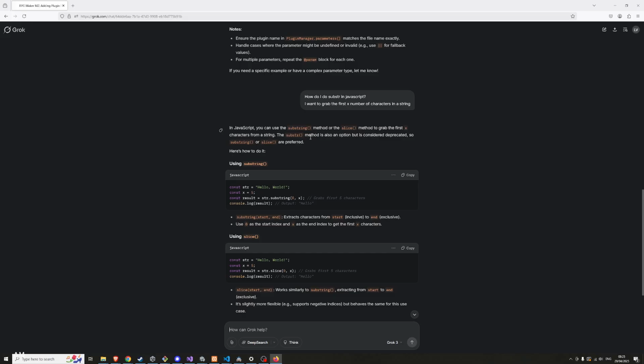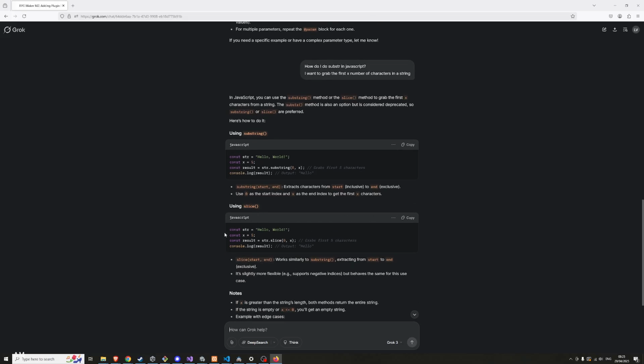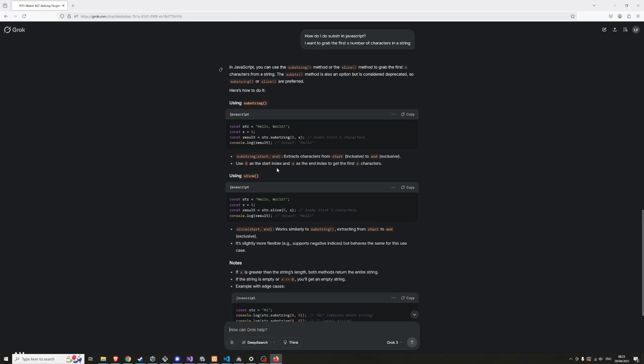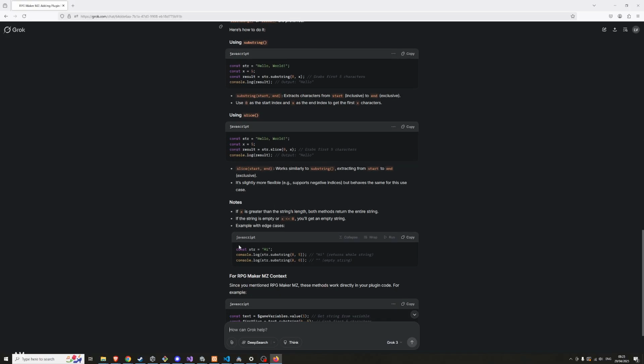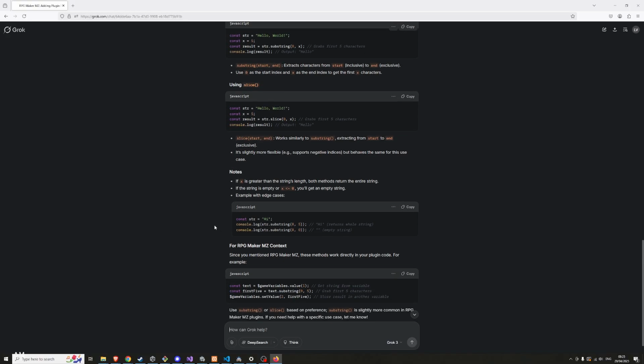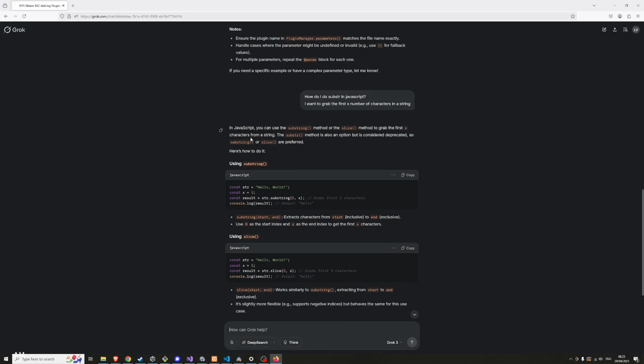Oh, so it does use substring. What's the difference? Oh, the substring is considered deprecated, right? So slice. Oh, I see what it's saying. Substring and slice are okay, but that shortened text one isn't okay.